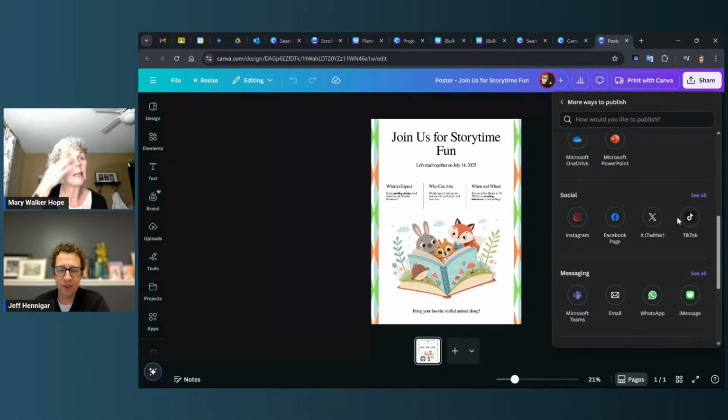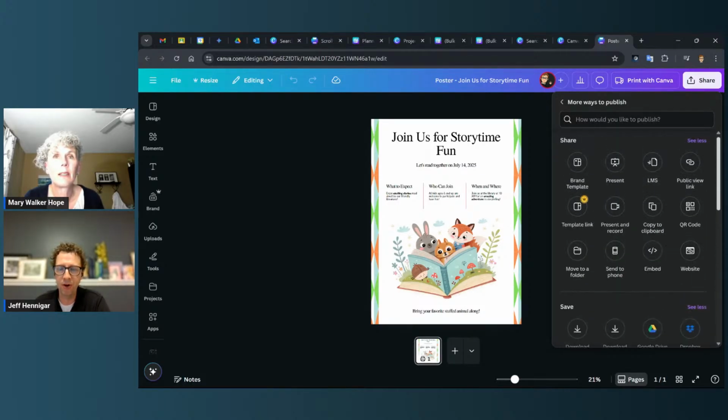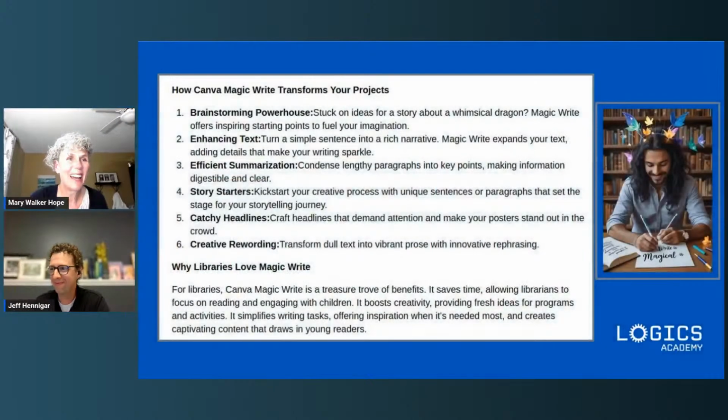If your account was attached to your library's Instagram or wherever, it could literally send it directly to those different platforms as well in one click. So you've got all kinds of options for sharing straight out of Canva. Beautiful. That's what we needed to show. So thank you. All right.